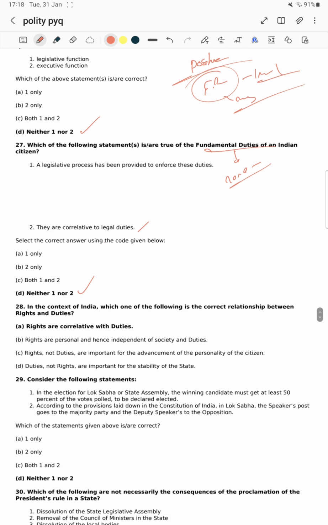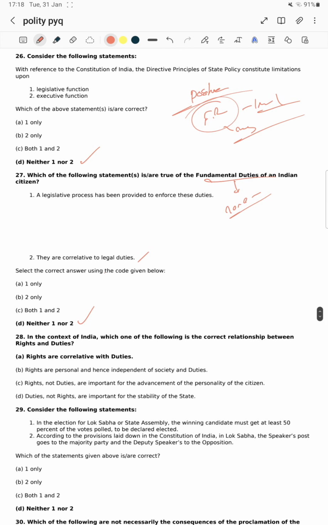Okay, next question: in the context of India, which one of the following is the correct relationship between rights and duties? Mostly asked on law and liberty, and the whole questions are framed around liberty, a rights-based approach. Rights and duties. Let's see. Rights are correlated with duties. Yes, this one is the right answer.